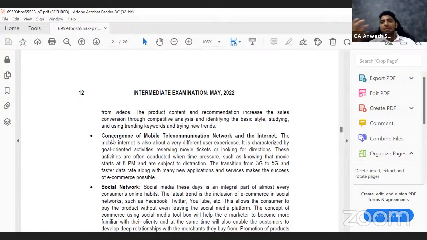So there is a lot of network, a lot of internet, and internet is cheap. Back then you would get just 100 MB of data for the whole month, but now on a daily basis you get 1-2 GB of data. So this is also one of the reasons for the increase in e-commerce.